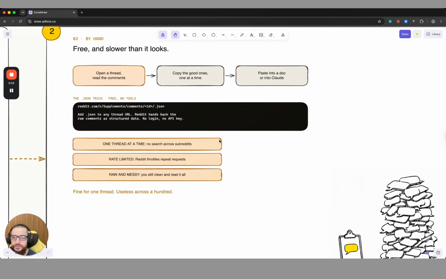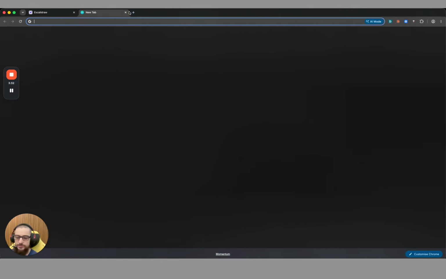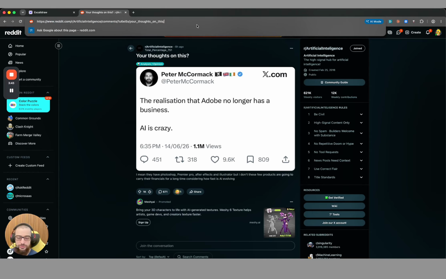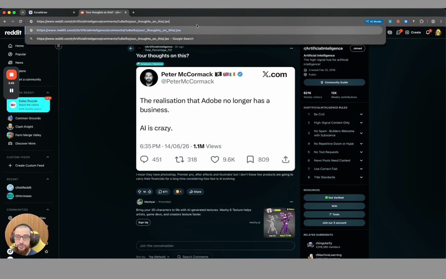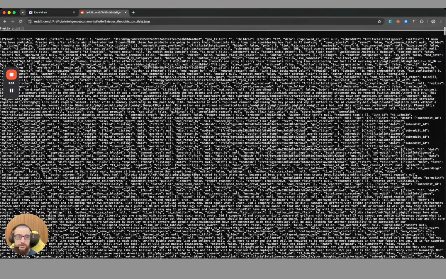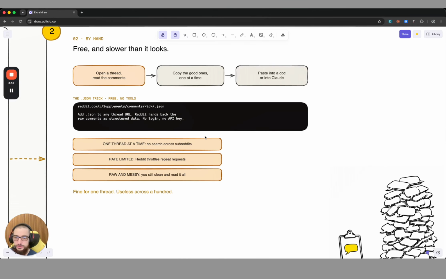You could go in, and behind the Reddit link you can just put .json, and then you will get a whole list of all the raw comments as structured data. So we can try that here. If we go to Reddit, and then go here on an article in intelligence, and then we just point JSON. Now you have a JSON file. Now you can also come in here and copy paste all the comments.